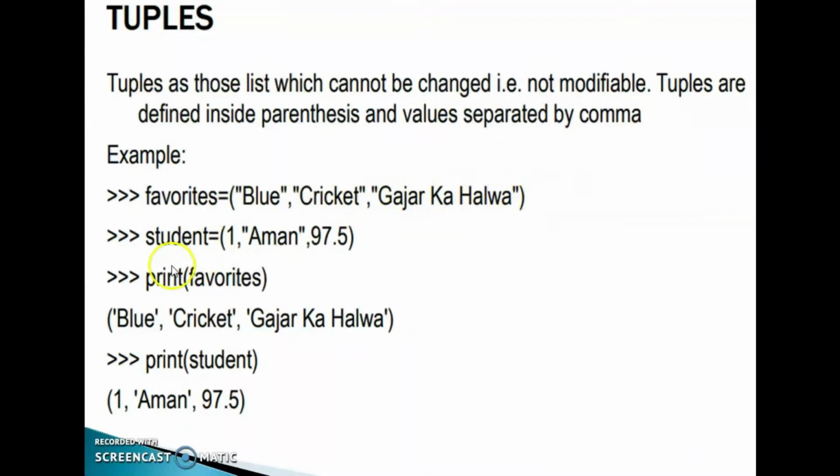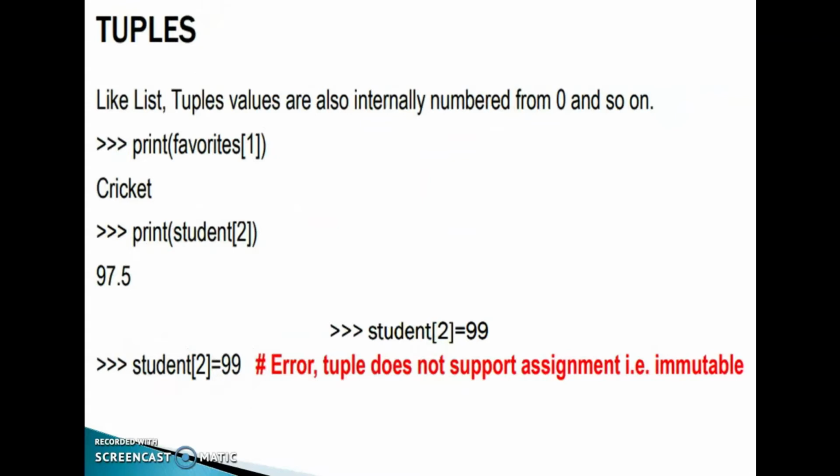Three values. Then student is equal to 1, Aman, 97.5. Three values. Print favorites, and we can see all the values. Print student, and we can see all the values. The only difference is that in tuples we use parentheses, with values separated by commas. Tuples are immutable. We cannot change them. Clear? Like lists, tuple values are also internally numbered from 0 onwards.